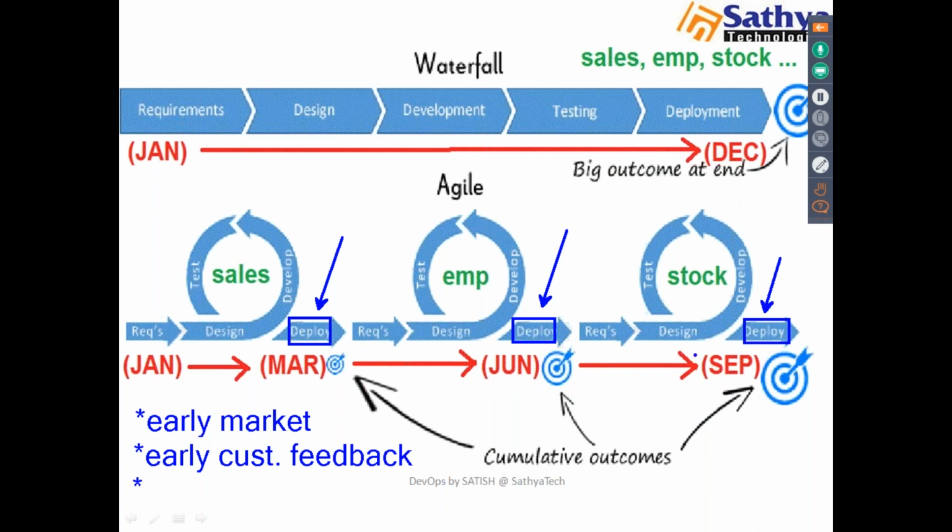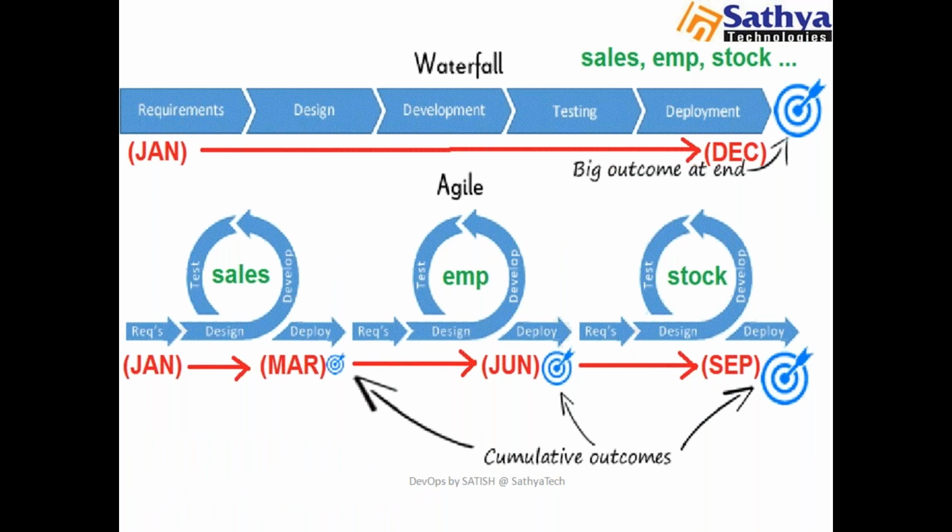So there is continuous improvement in my project. One is early market, early customer feedback and continuous improvement in this project. Then you can go for this Agile.